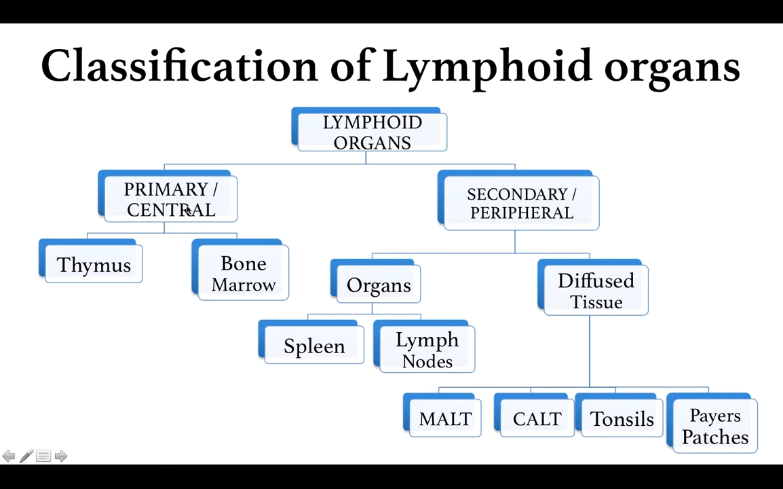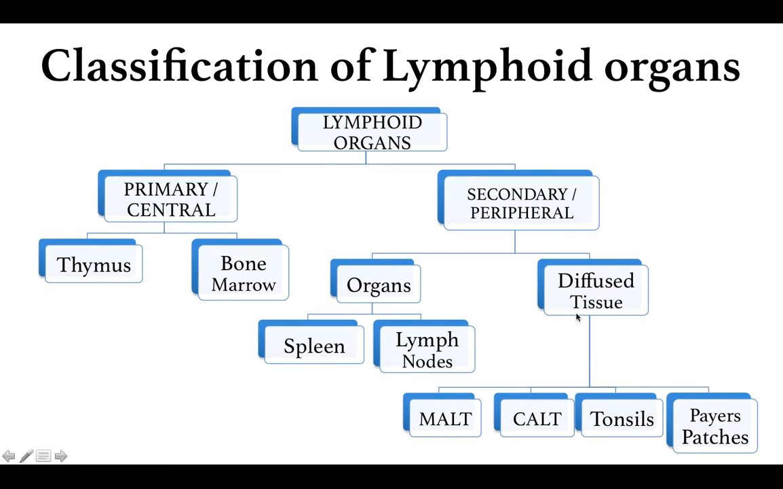The primary lymphoid organs include the thymus, where the T lymphocytes mature, and the bone marrow, where the B cells mature. The secondary lymphoid organs are divided into two types, well-organized tissue, which is referred to as the organs, and diffused tissue. The organs of the secondary lymphoid system include the spleen, which enables the body to fight against the antigen that is present in the blood, and the lymph nodes, which fight against the antigen when the antigen is present in the lymph.